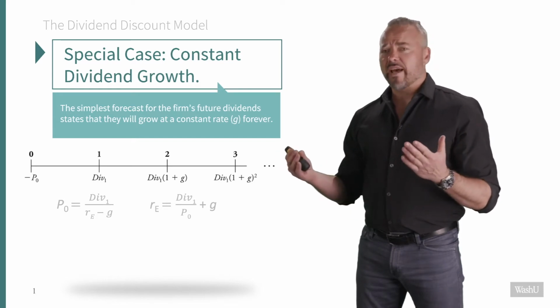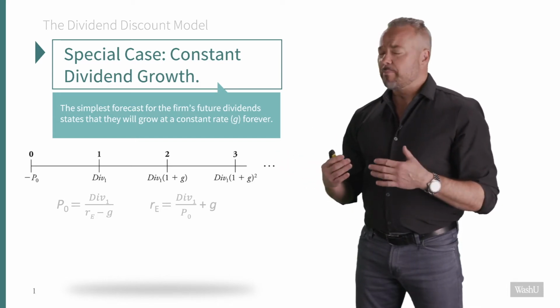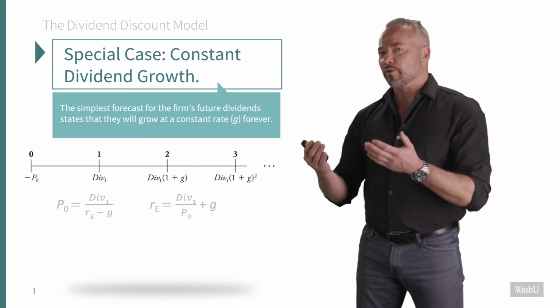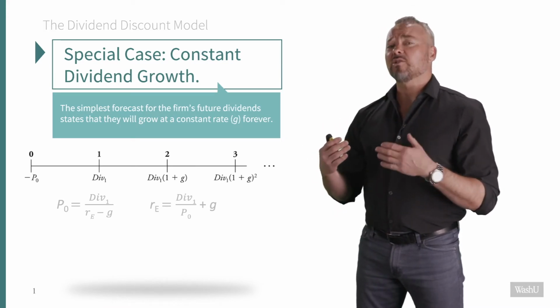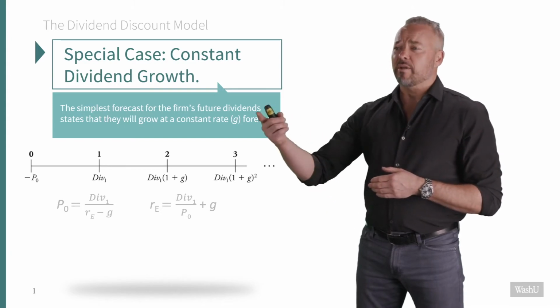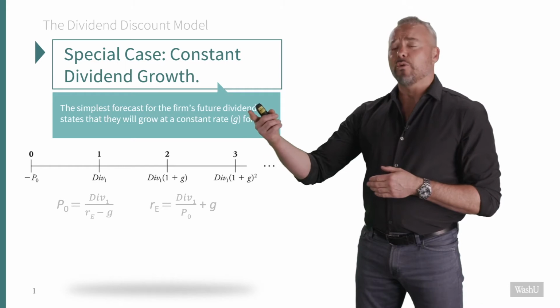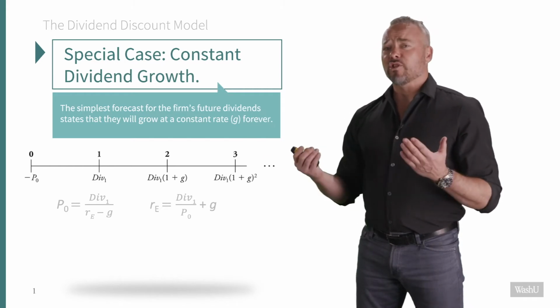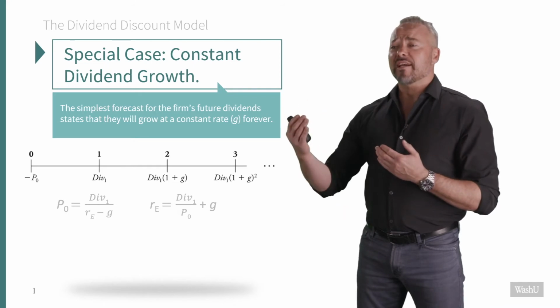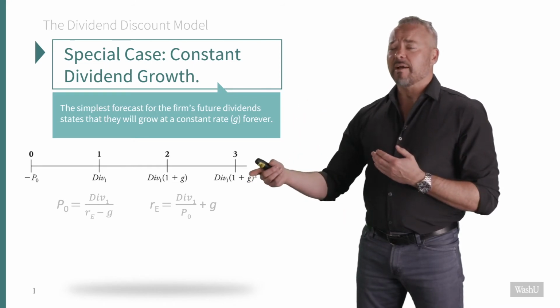So suppose that we had a very mature company. This company has already really settled into its sweet spot. It's got healthy and predictable earnings, and out of those earnings, it's making a regular dividend payment. So in this special case, the simplest way to value a very mature company is just to forecast all the future dividends as growing from the next year's dividend. Take a look on the timeline right here.